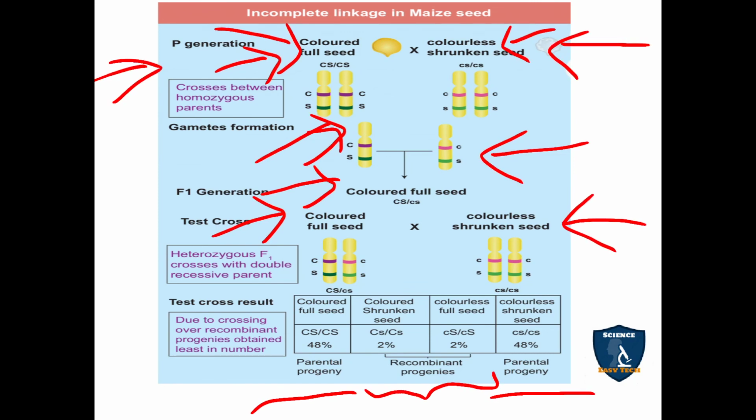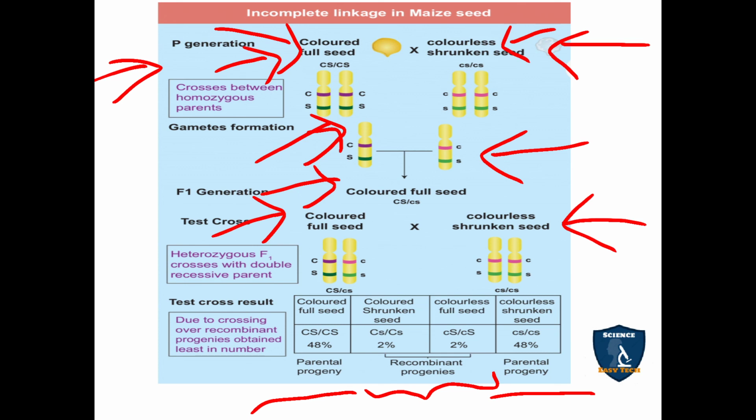The recombinants are colored shrunken seed, that is capital C small s, small c small s, maybe 2%. That is a recombinant one. And small c capital S, small c small s, that is colorless full seed, also 2%. So the new forms are recombinant forms, 2% each.